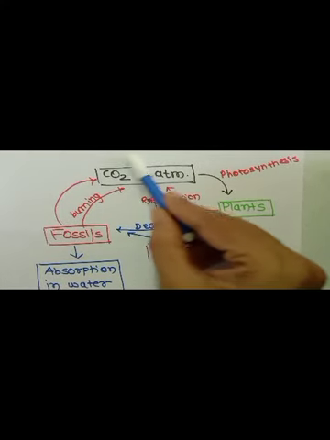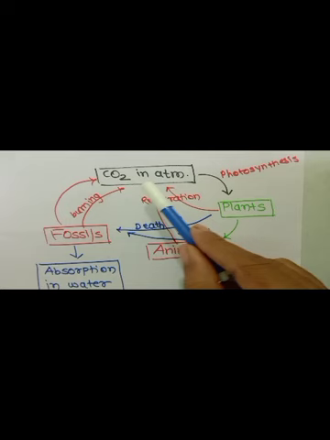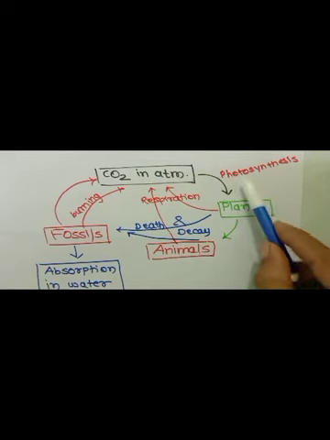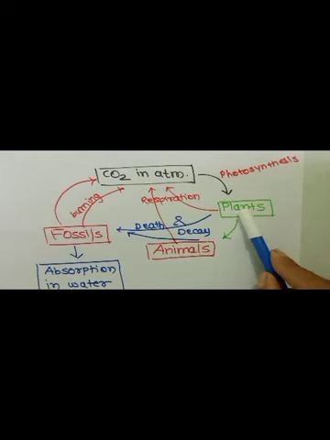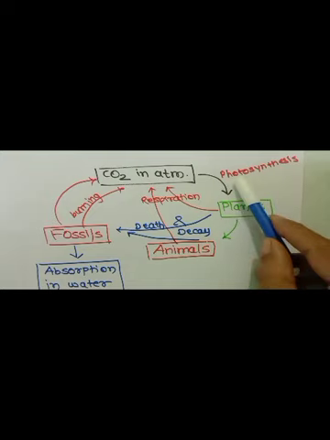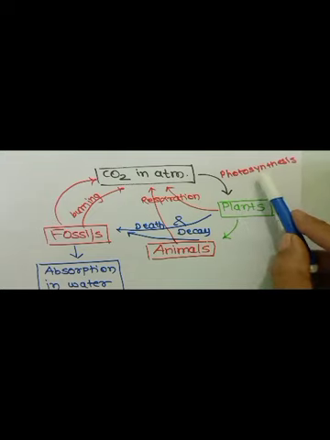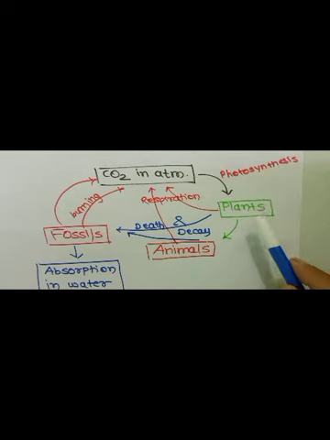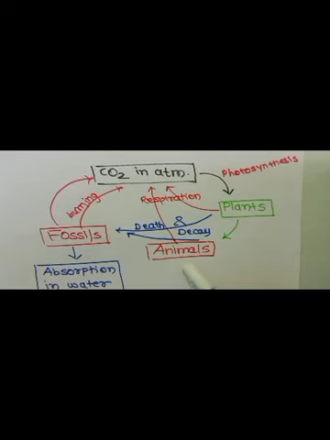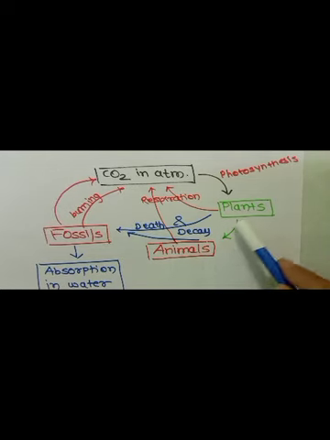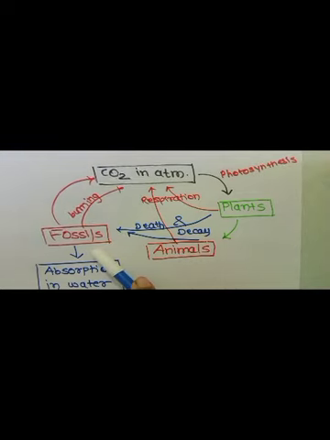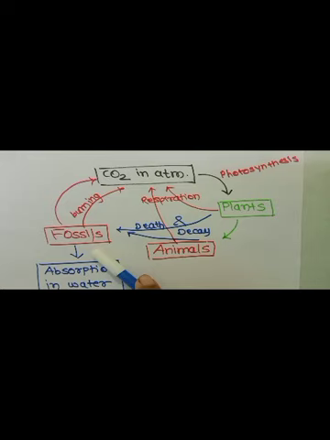So you can see that the carbon dioxide which is present in the atmosphere is utilized by the plants and absorbed by the plants, and with the help of photosynthesis they carry out food preparation. Now the plants are eaten by the animals. After their death and decay, these plants and animals remain in the soil, and in this way a fossil is formed.